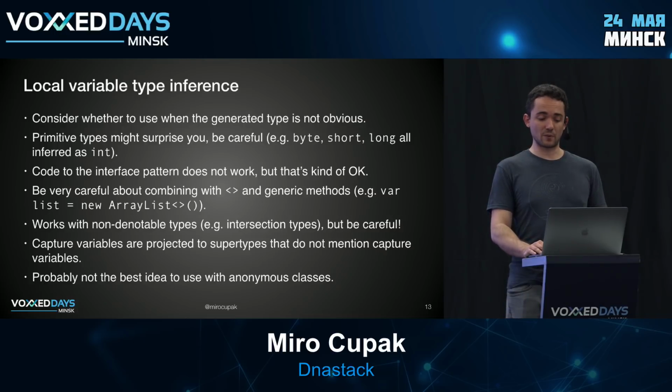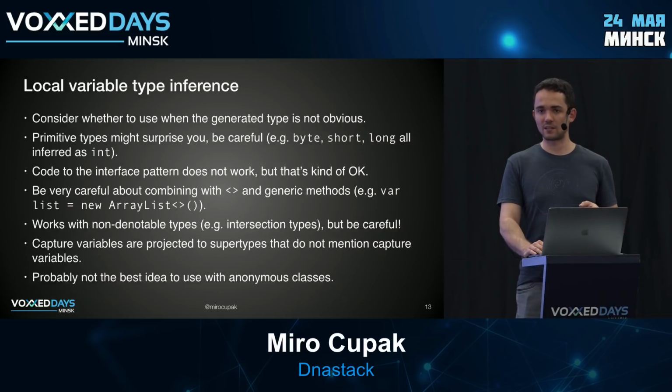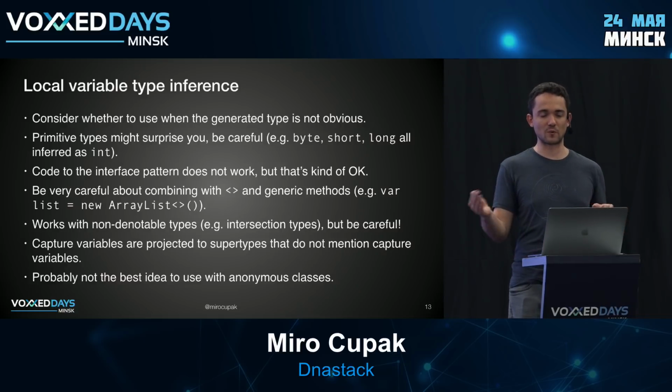Be very careful about combining type inference with the diamond operator or generic methods, because things can get pretty weird, right? Remember the array list example. The problem essentially is that the inferred type can change with arguments that you give on the right side. So if somebody is maintaining your code and just removing an argument, things can break all over the place because the types change. So just be very careful about that.